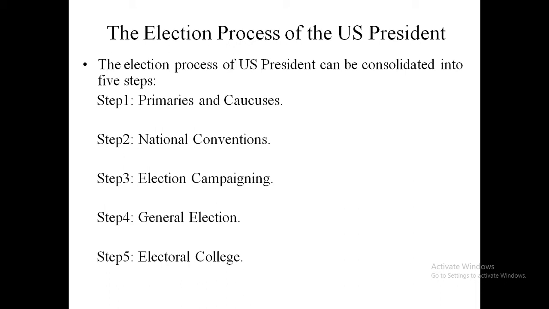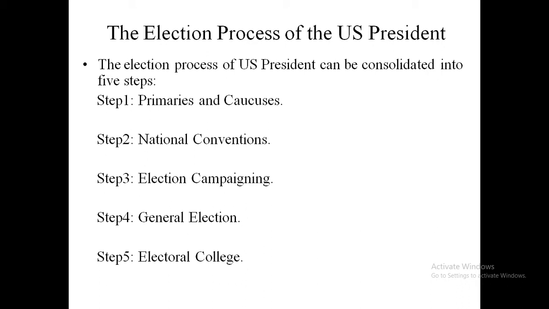The second is the national conventions. What is a national convention? The delegates who are elected through primaries and caucuses will elect the presidential candidates in the national conventions. In the third step, after the presidential candidate of each party is elected, they will participate in campaigning.